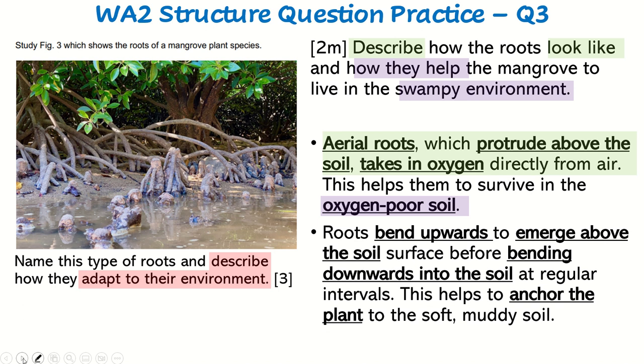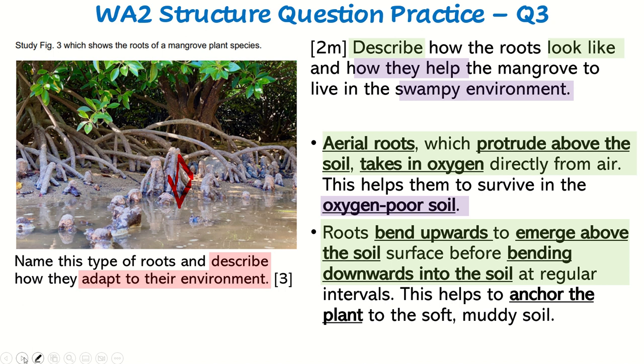Roots bend upwards. Can you see that? Go upwards and then go downwards again, right? So bend upwards to emerge above the soil before bending downwards into the soil at regular intervals. Now this block here is a description of how the roots look like, going up and then coming down again, right? So when it goes up and emerges above the soil and comes down again, that's how it looks like.